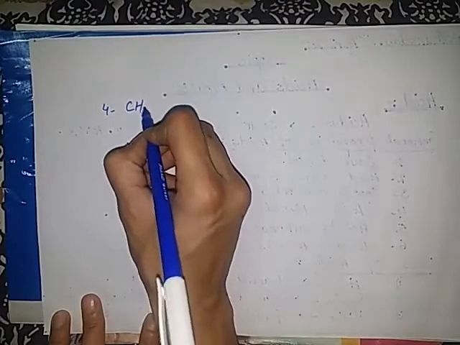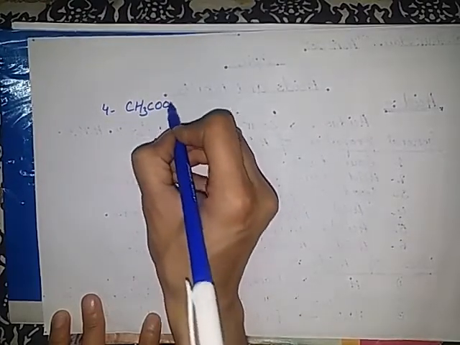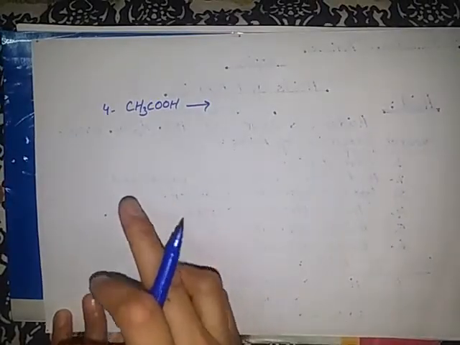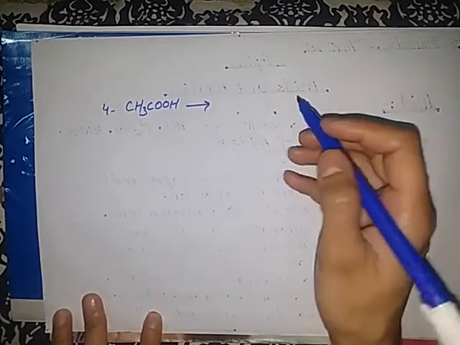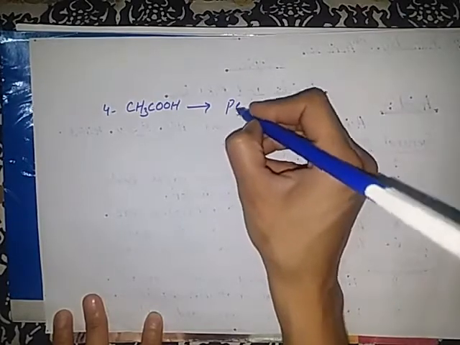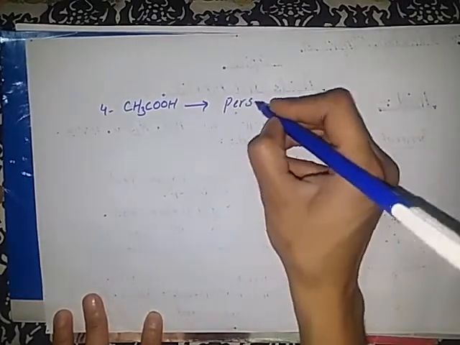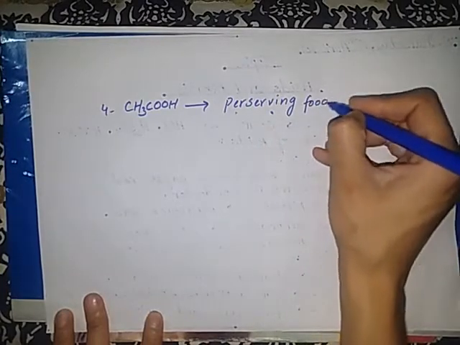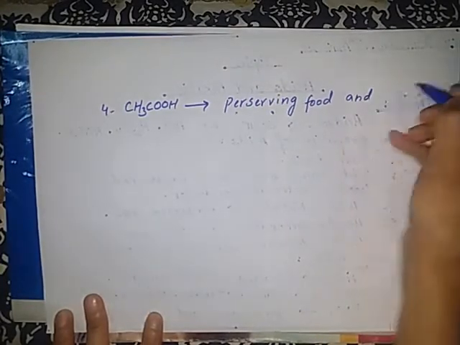The formula for acetic acid is CH3COOH. The use of acetic acid is in preserving food and for cooking. So we write that it is used in preserving food and cooking.